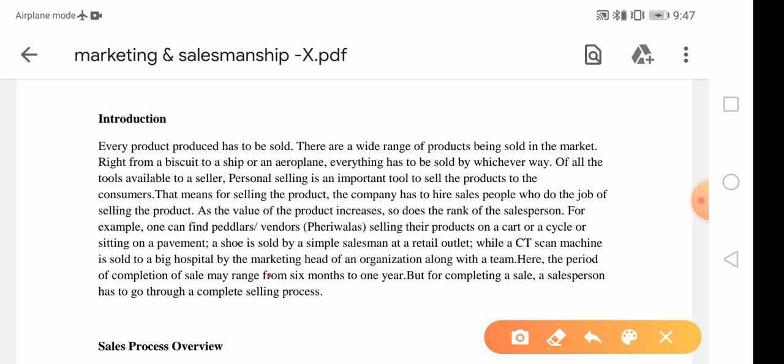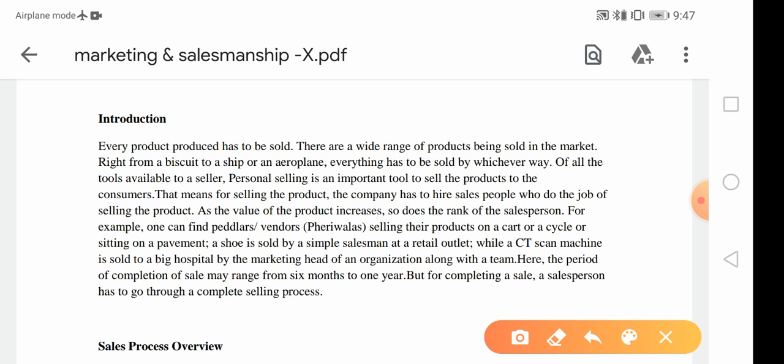Here the period of completing the sale may range from 6 months to 1 year or many years. But to complete a sale, a salesperson has to go through a complete selling process.